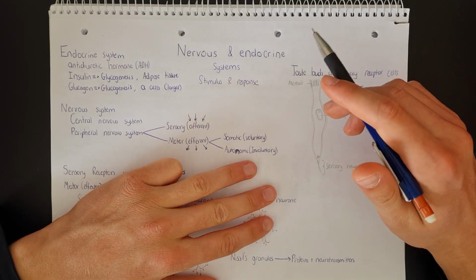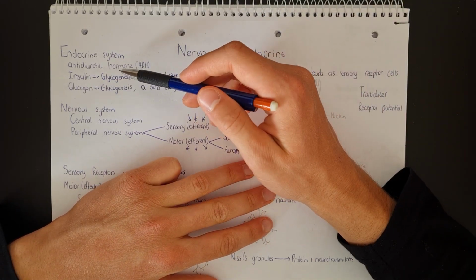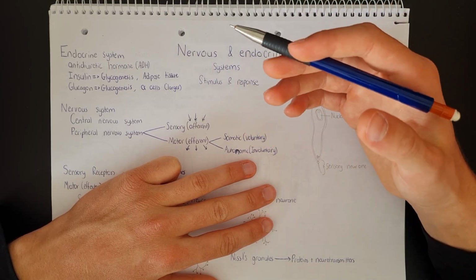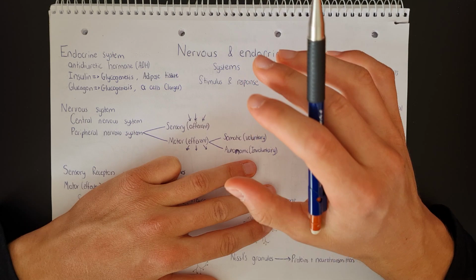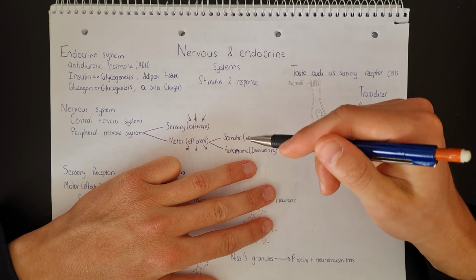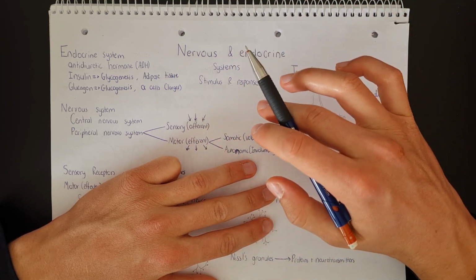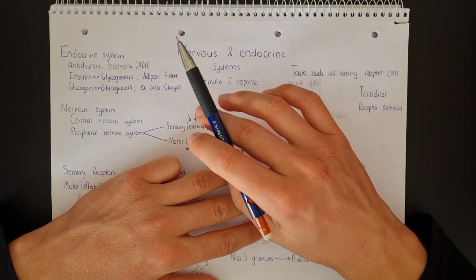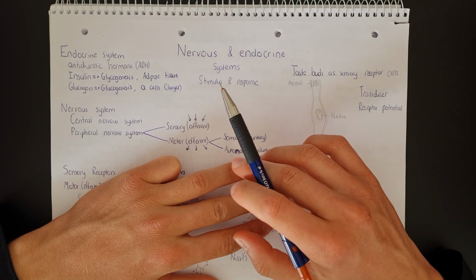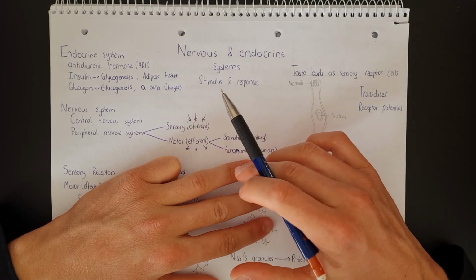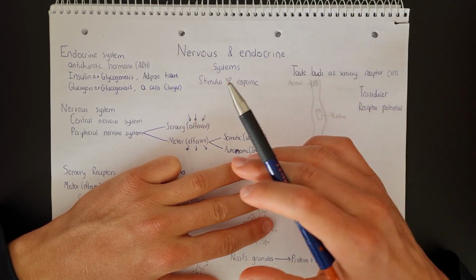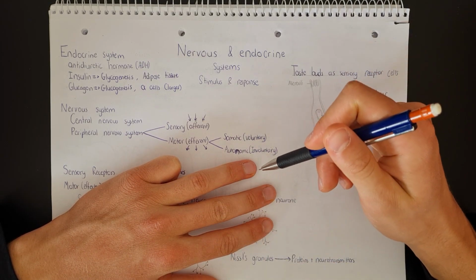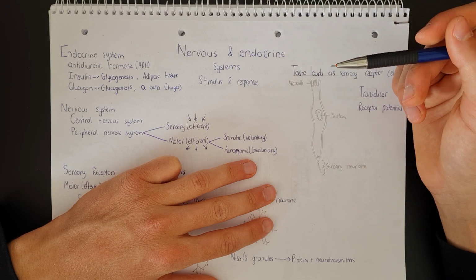We also have the destination. So with the hormones in the bloodstream, they're going to be going all around the body, despite actually only being for a specific cell or a group of cells. Those hormones are going to be traveling all throughout the body within the bloodstream, whereas the nervous system is very specific. It will only go to a specific effector within the body. It's not going to be going everywhere. The nerve impulse isn't going to be going everywhere in the body before reaching where it needs to go.